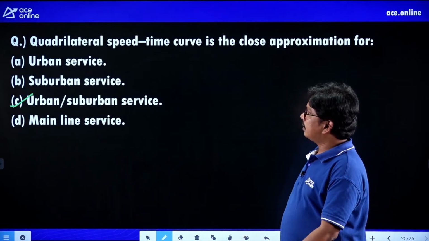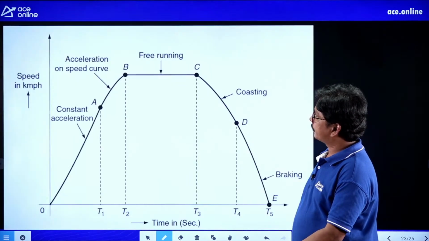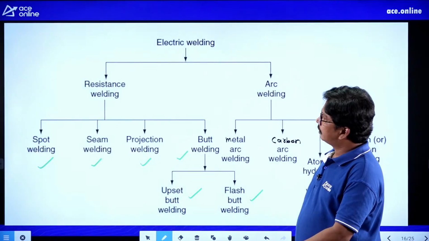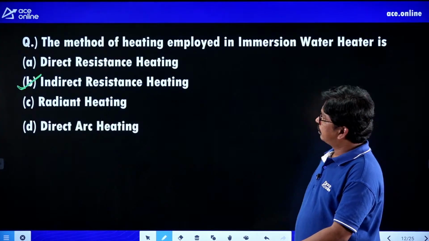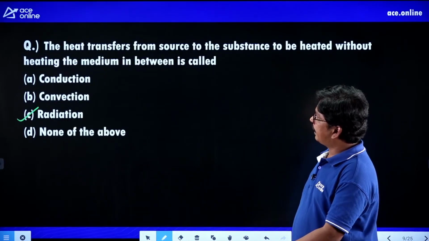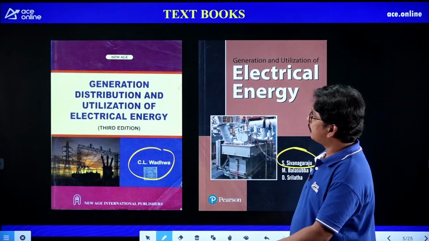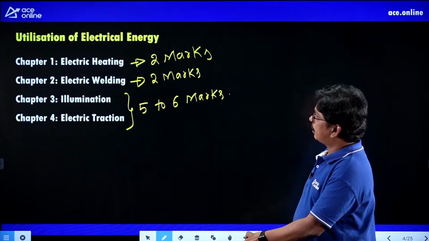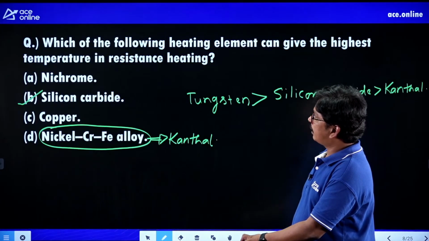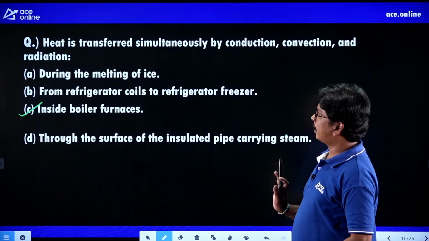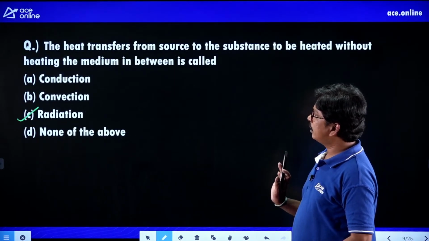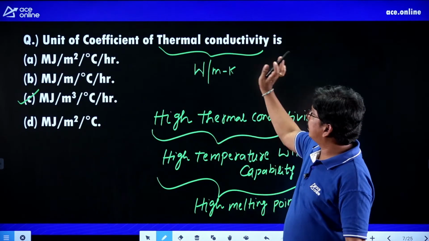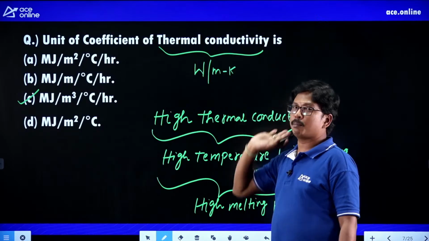So if you see clearly, what I have discussed here from the starting. In case of heating, students, the most important things are the units: the units of the coefficient of thermal conductivity and the unit of thermal conductivity.